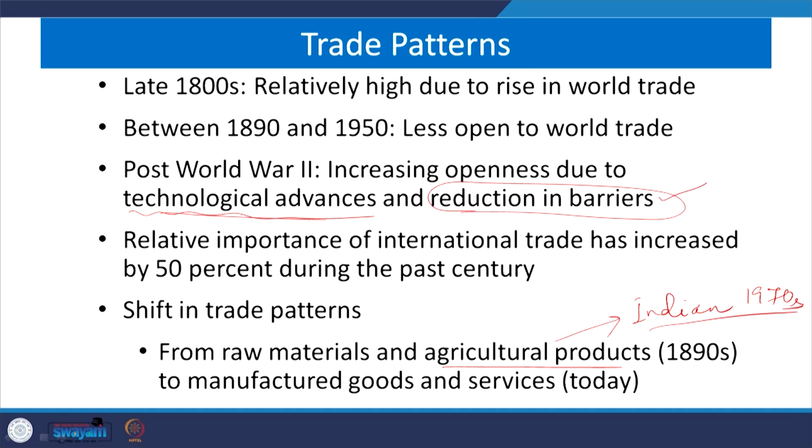For the world as a whole, from the 1990s onwards we have experienced agricultural products and raw materials exports and imports. Similarly, manufacturing goods and the contribution of services are observed in today's trade patterns.